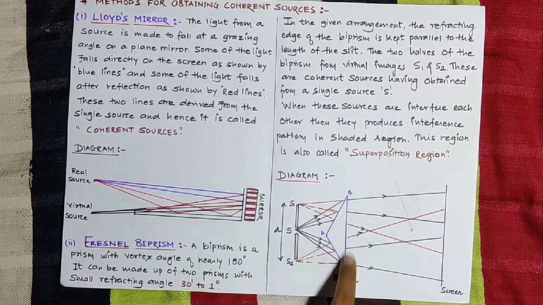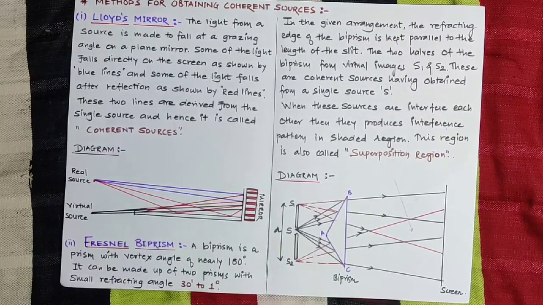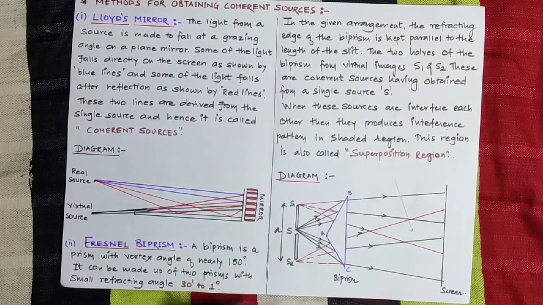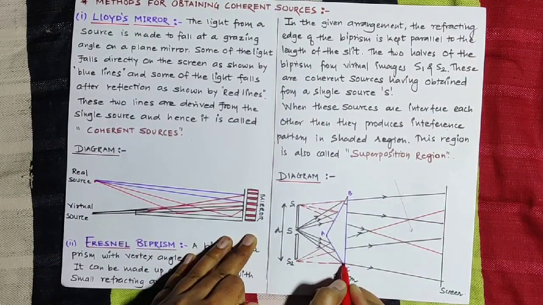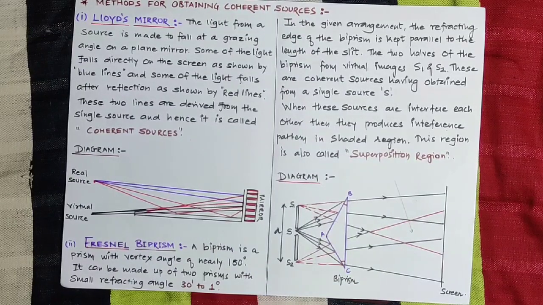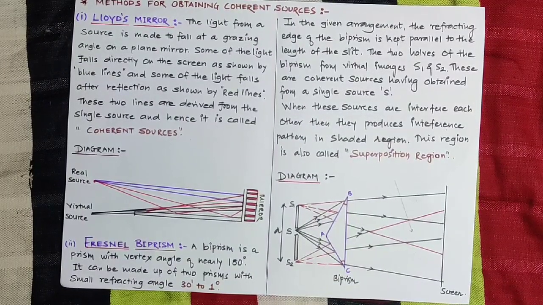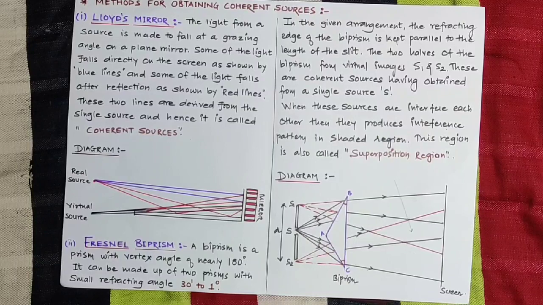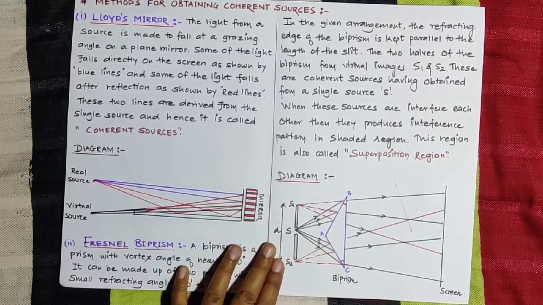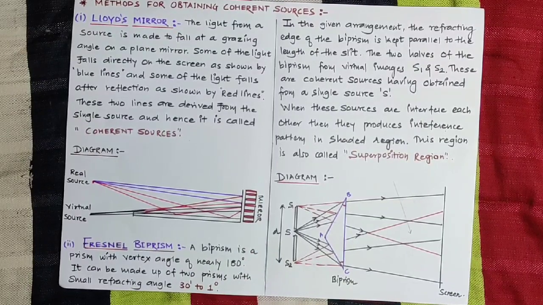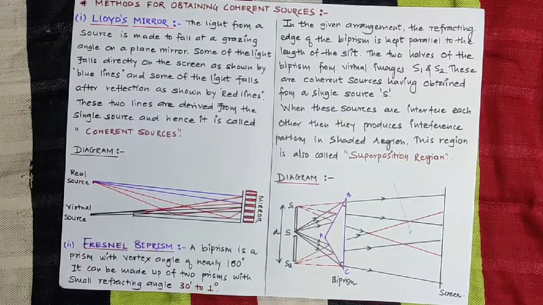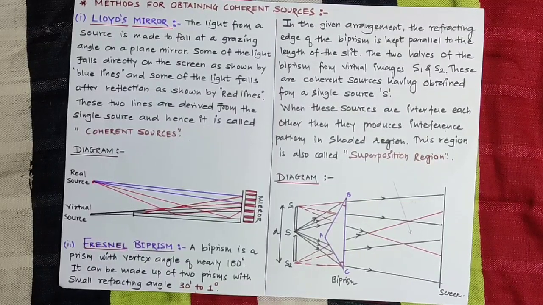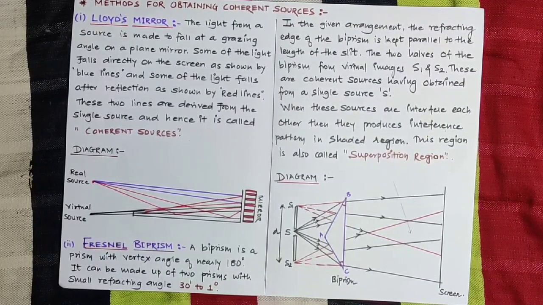That means this prism, if you consider the refracting angle, that means this angle, this B and this C, so that refracting angle is nearly equal to 30 minutes to 1 degree. Okay, so in the given arrangement, the refracting edges, B and C, of the biprism are kept parallel to the length of the slit.